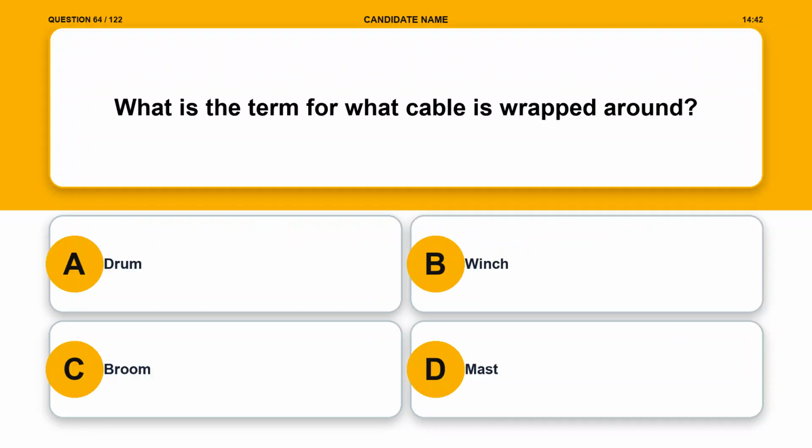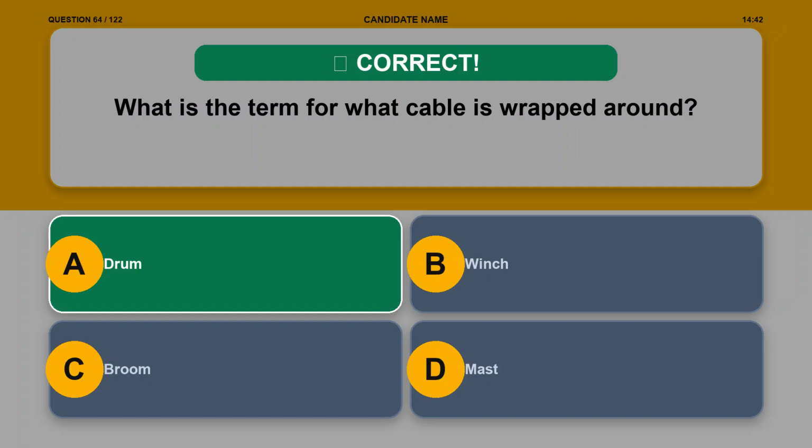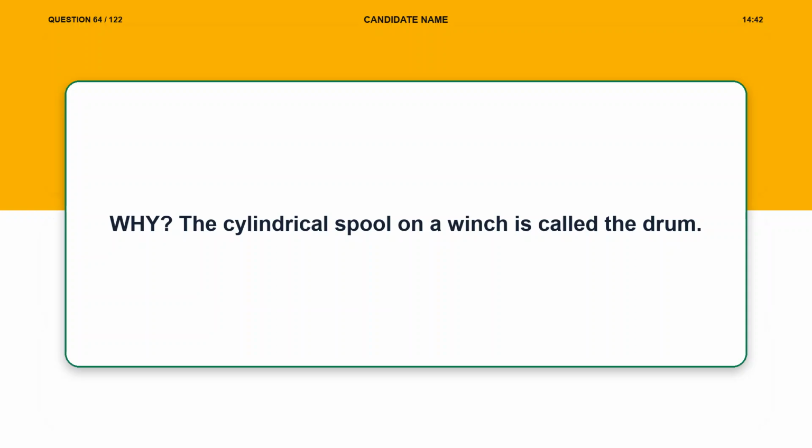Question 64. What is the term for what cable is wrapped around? Option A. Drum. Option B. Winch. Option C. Boom. Option D. Mast. The correct answer is option A. Drum. Explanation. The cylindrical spool on a winch is called the drum.